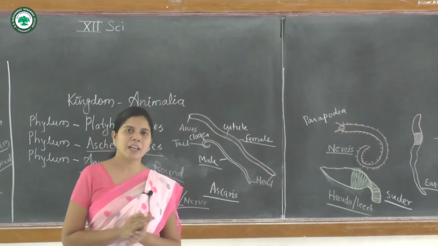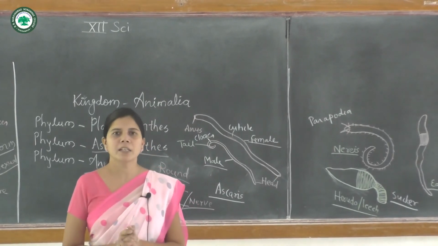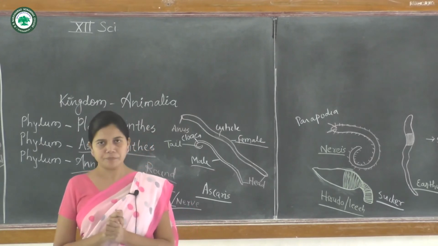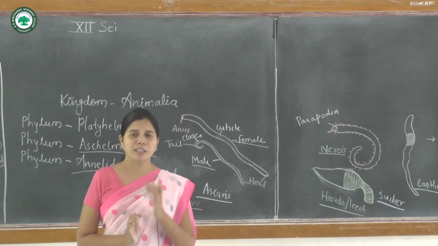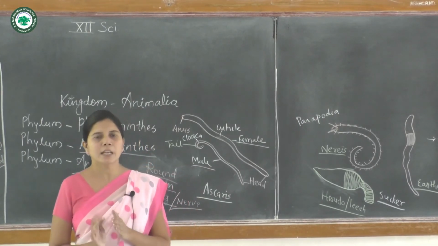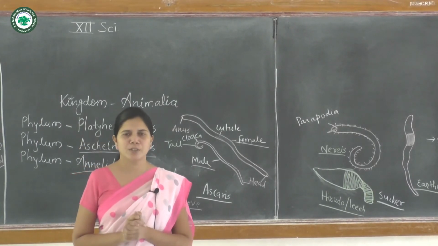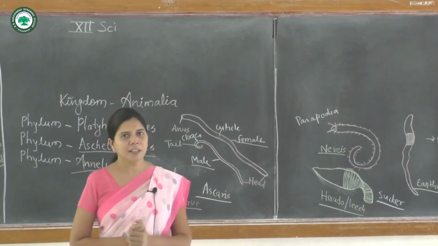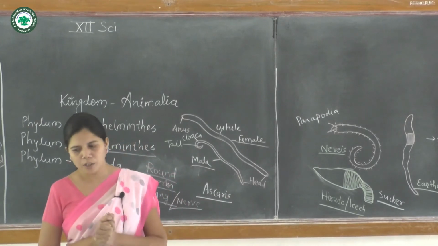Again, the longitudinal and circular muscles are also present, which help in locomotion. And the alimentary canal is complete, because the body plan is the tube within tube body plan, meaning it has two ends. In the Cnidaria, there is only a single opening, we know that. In the sponges, there is only cellular organization, with no opening. But in the Annelida, there is a tube within tube body plan with anus and mouth.